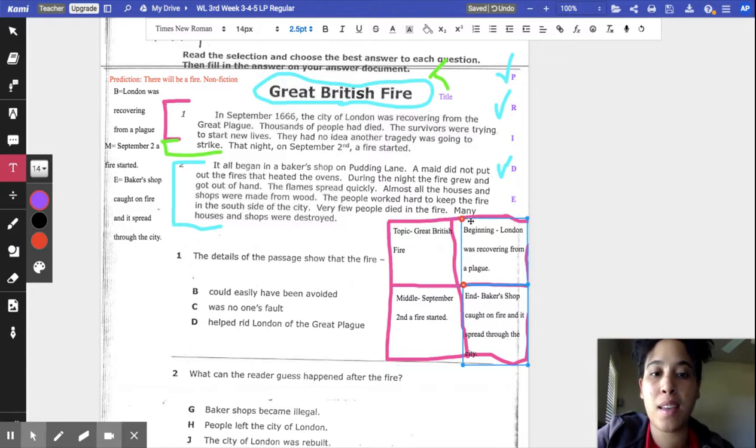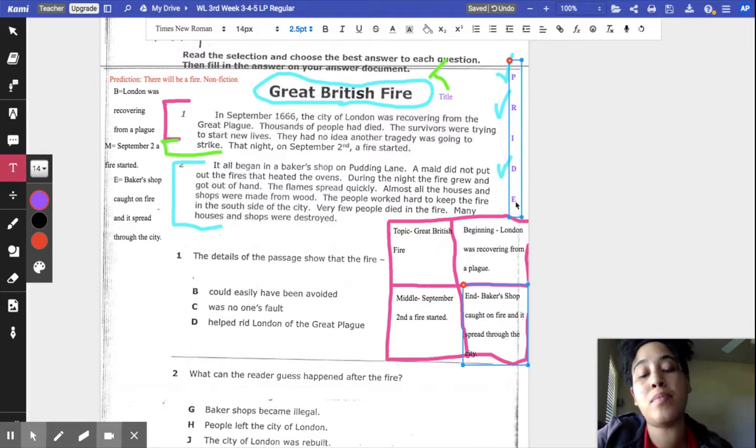We're going to do the very last part, which is E, evaluate and evidence. Basically, what evaluate and evidence means is that you have to prove your answers. When you're answering the question, you have to prove it. I'm going to show you how to prove your answers.